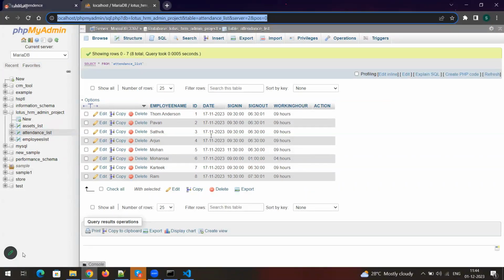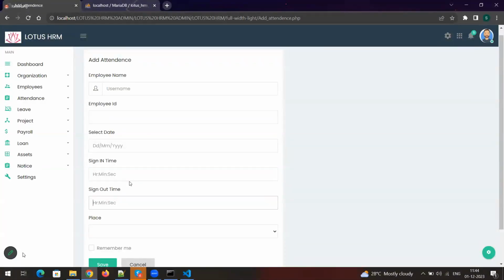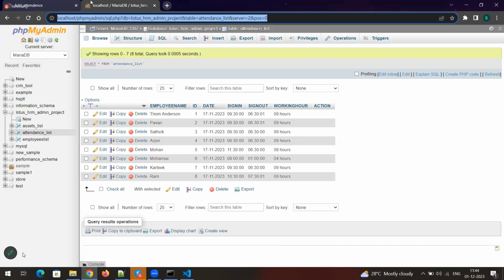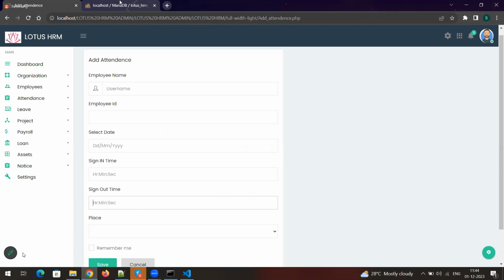Yes, sir. In your add page, you have the action field? No, sir. Then how will it be kept in the DB? I'll remove it, sir, those things also. And then working hours, how have you mentioned it, and what about this place thing? Sir, I think that table is in another module, sir. That's why we have mentioned it.